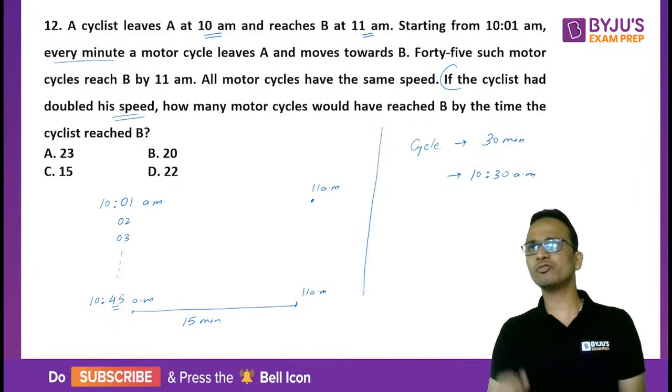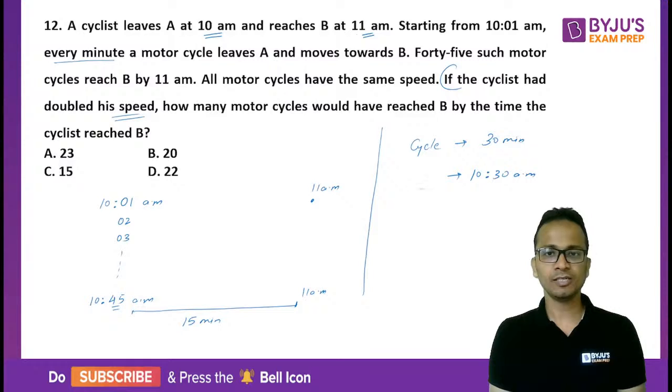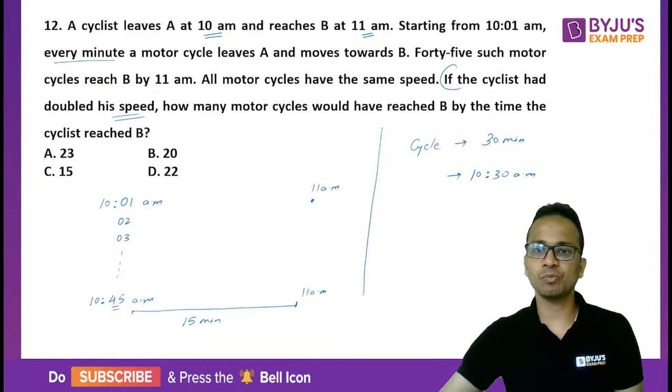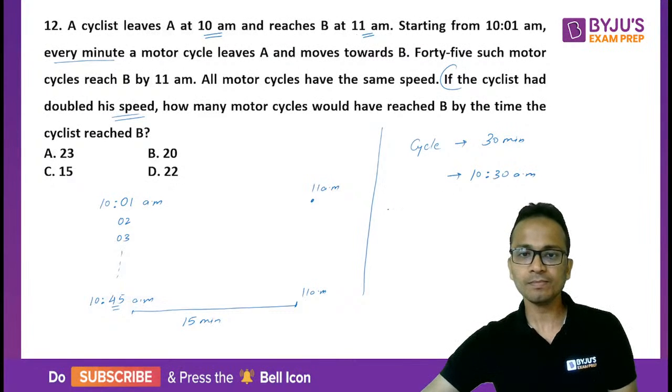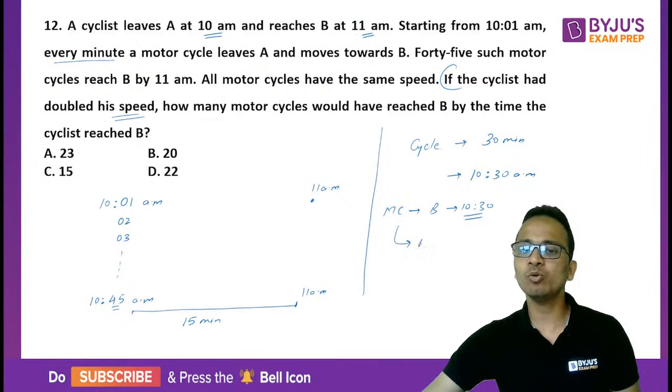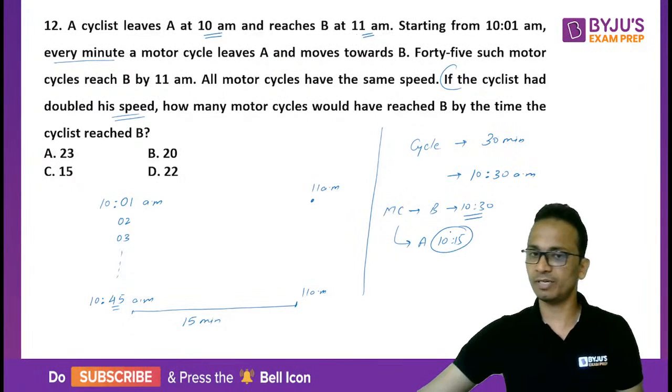So cyclist has reached point B at 10:30. So we'll have to consider the motorcycle that will reach point B at 10:30. Now to reach B at 10:30, this motorcycle will have to leave point A by 10:15. 10:15 पे इसको निकलना पड़ेगा.